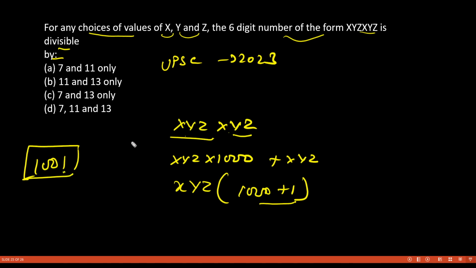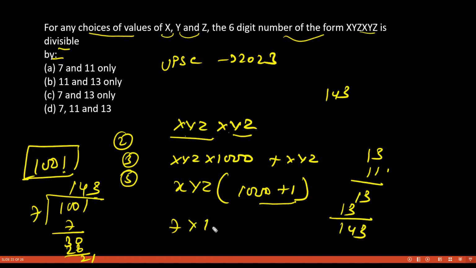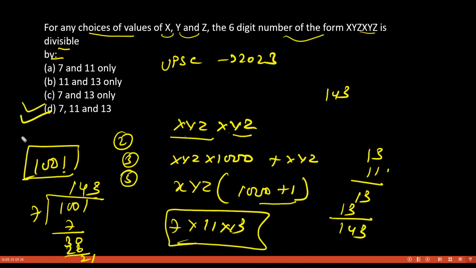Now you know this 1001 is not divisible by 2, not divisible by 3, not divisible by 5. So let us check divisibility by 7. 1001 divided by 7: 7 ones are 7, you get 3, 7 fours are 28, you get 21, and 7 threes are 21. So we are getting 143. It is divisible by 7. Now let us find the factors of 143. 13 multiplied by 11 gives 143. So this number is divisible by 7, 11 and 13. So our answer is 7, 11 and 13. This is also an easy question.